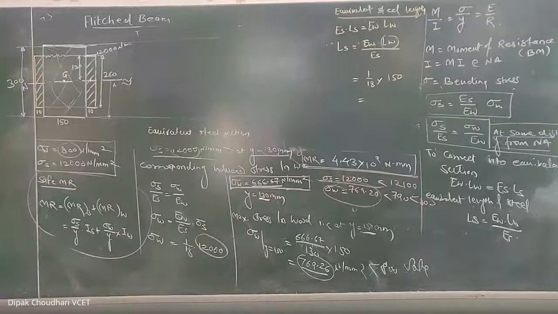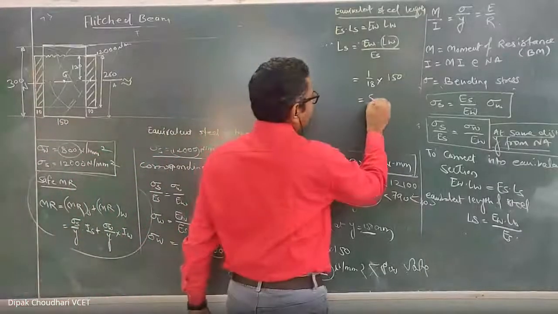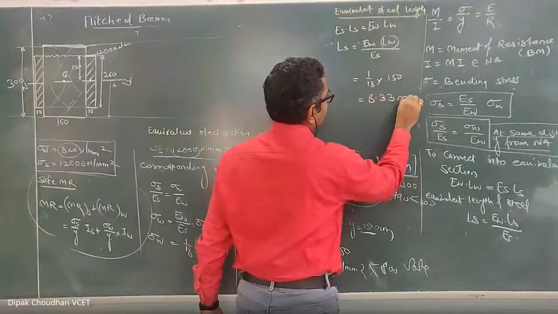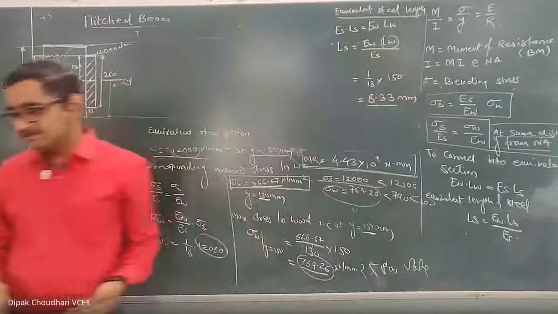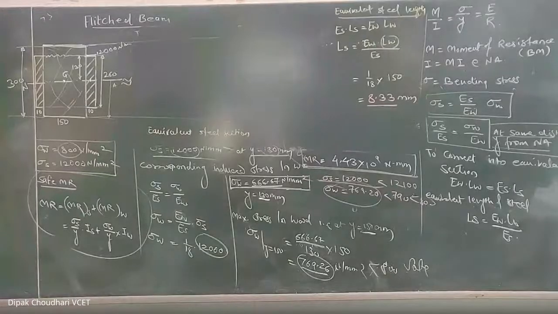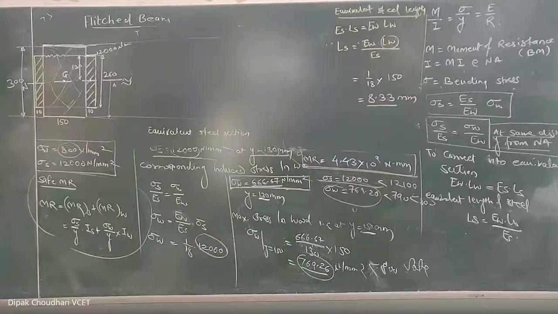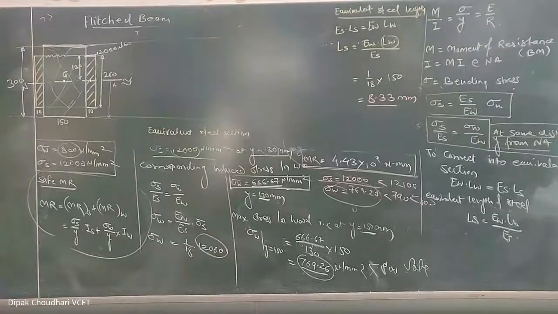Aditya, how many students are there in the meeting? 8.33. How many students are there in the meeting? So 48. Only 48 students are there. Yes, sir. 48 and others it's showing. Only 48 are showing. 52. Okay. 51, sir. Write your name and roll number in the chat box.